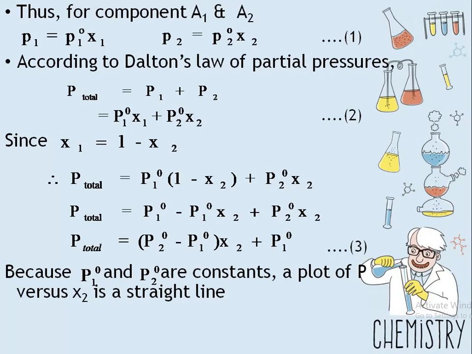And if we plot a pressure versus X2 graph, it is a straight line. It is directly proportional. These are constant. This is constant. So when we plot a graph of P total against X2, it will be a straight line.